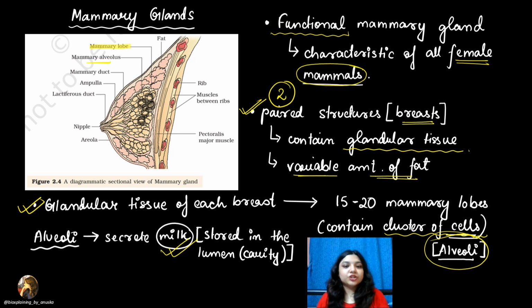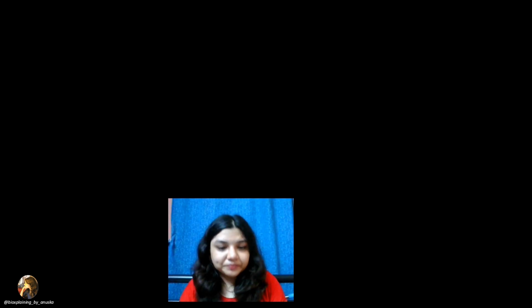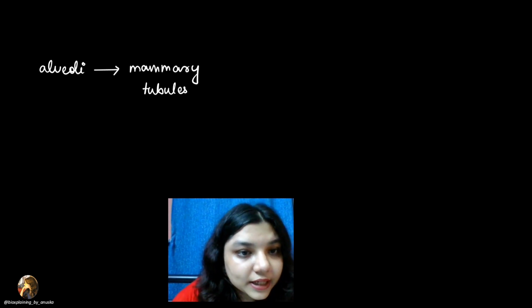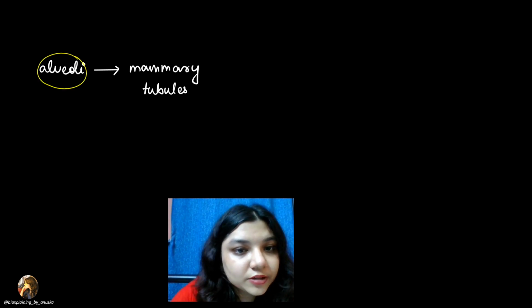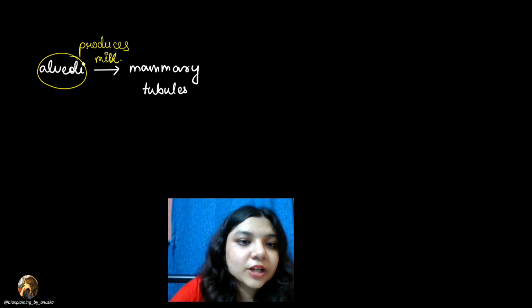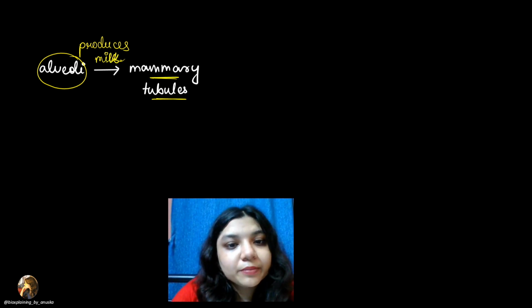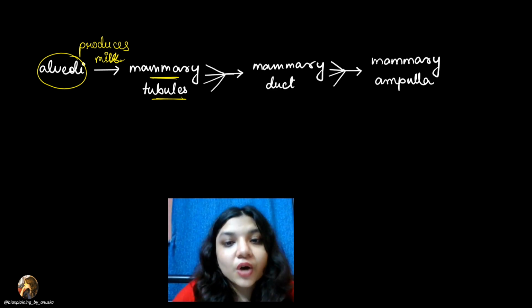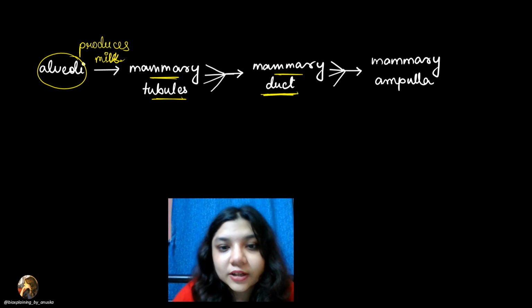This is known to all that the mammary glands have the function of secreting the milk which is stored in the cavity or the lumen of this gland, right? So, what is the passage of this milk production? That is, milk is produced by the alveoli. Okay, so we can write alveoli produces the milk. Then milk kahan jata hai? Milk jata hai to the mammary tubules. From the mammary tubules, all the different mammary tubules will send the milk to the mammary duct.